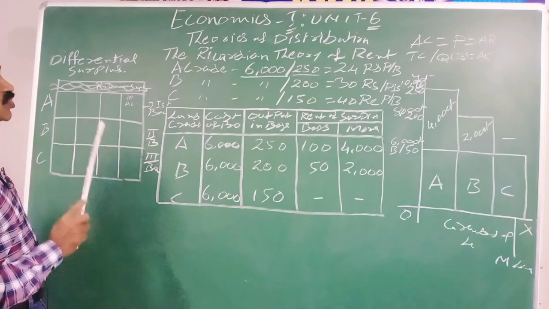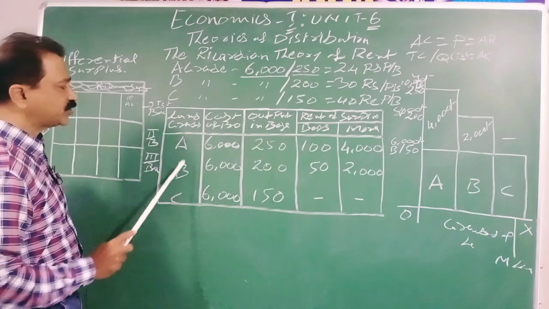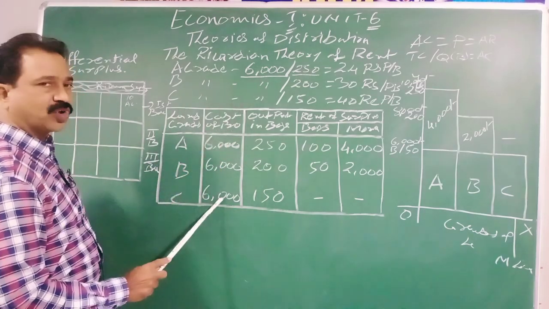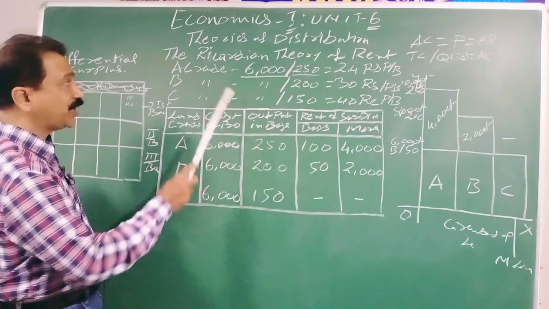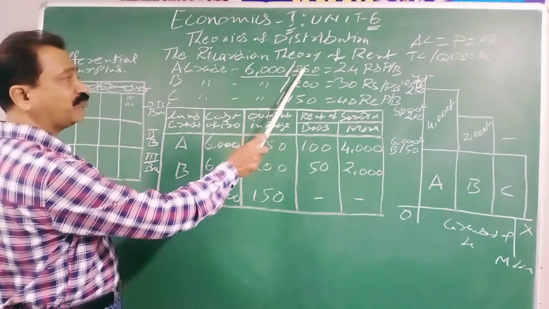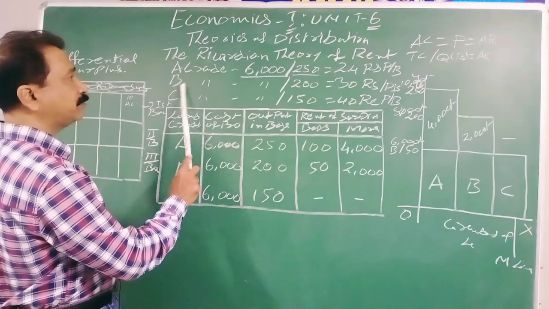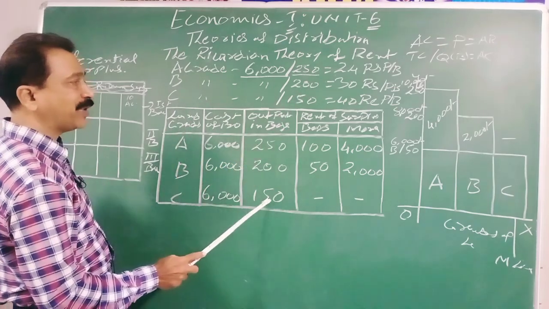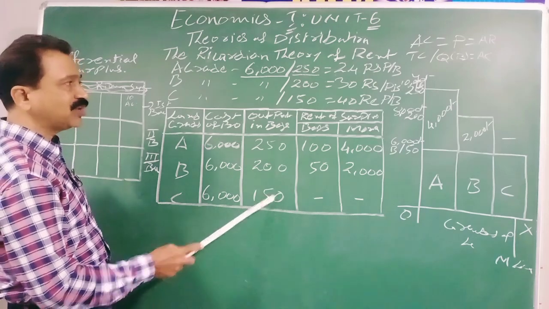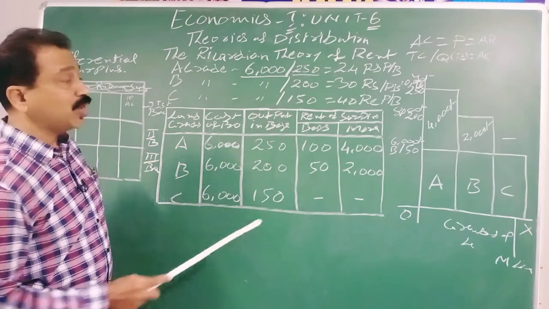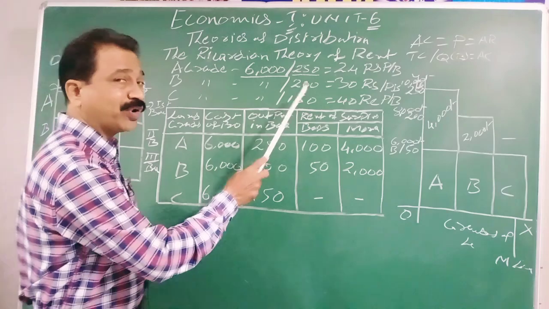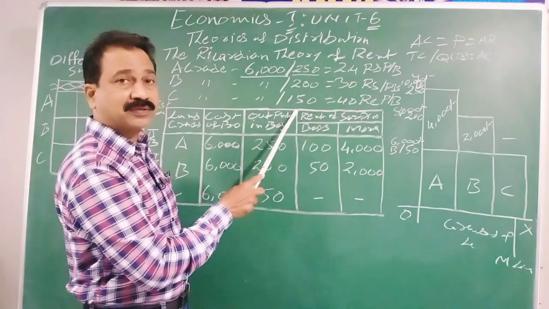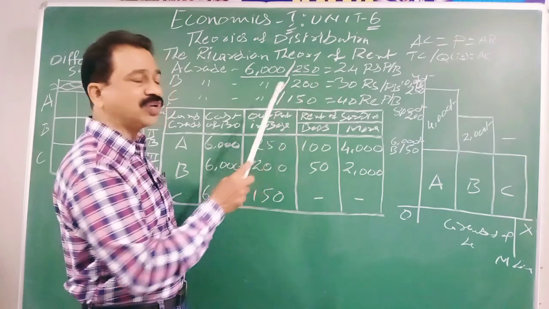Okay, they also started cultivation. On C grade land also, expenditure is the same, 6,000 rupees, cost is the same, but output is 250 bags for A grade land, 200 bags for B grade land, and for C grade land only 150 bags. The output is how much? 150 bags. Now they have to sell their product in the market. They cannot sell at 30 rupees. If they sell at 30 rupees, they will get into losses.